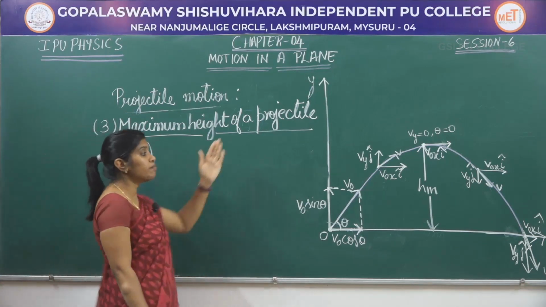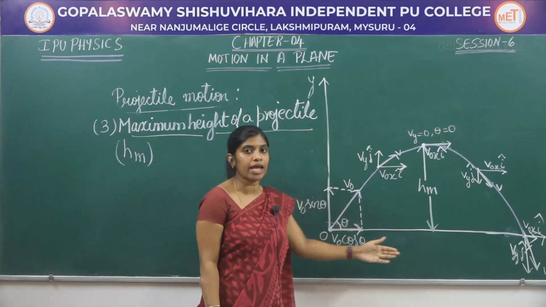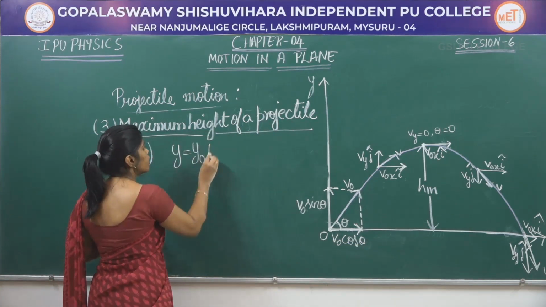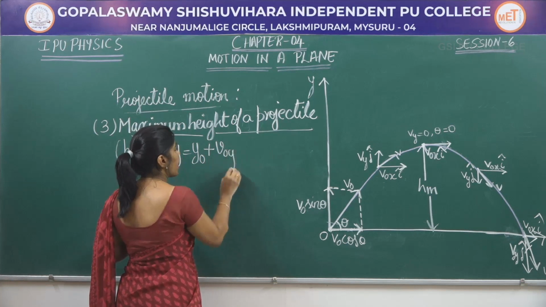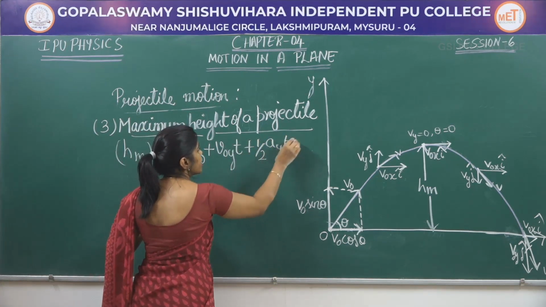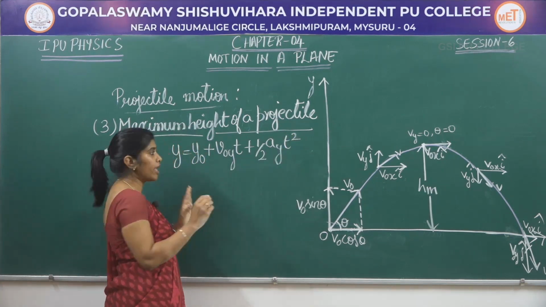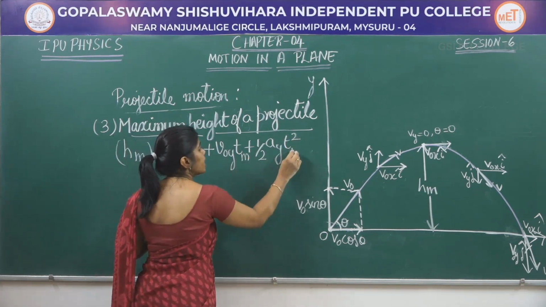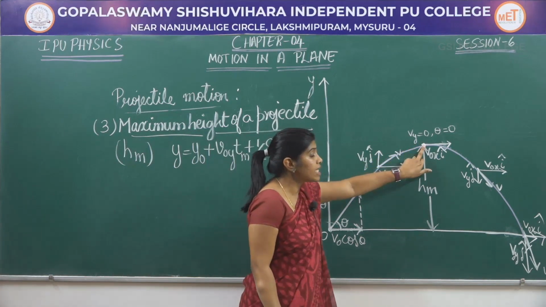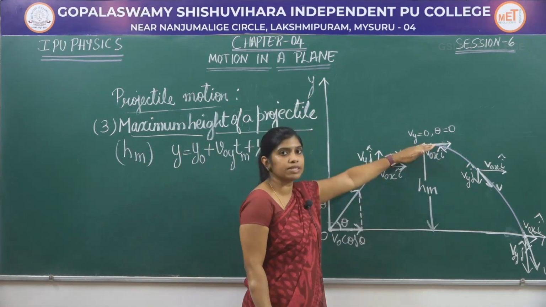To find the maximum height of a projectile, I am going to use the formula y is equal to y naught plus v naught y t plus half ay t square. The t which I am going to take here is Tm, because I am calculating the distance from the ground to the maximum height.